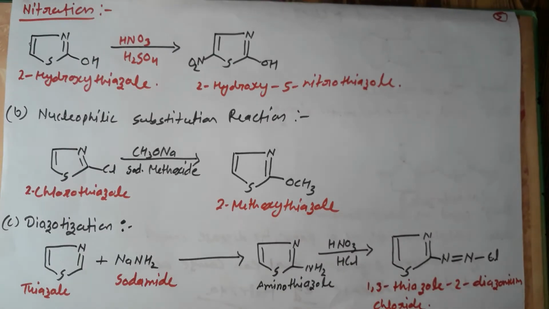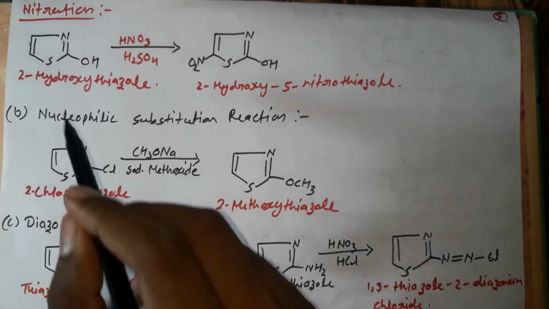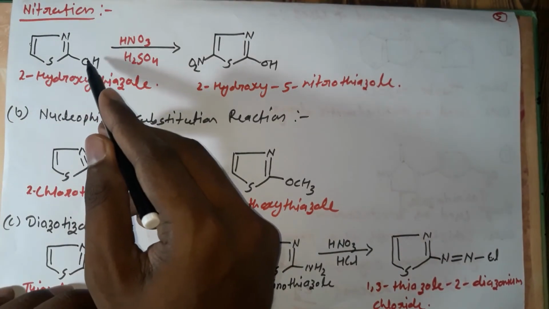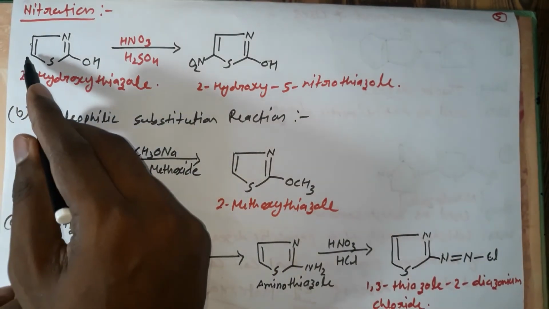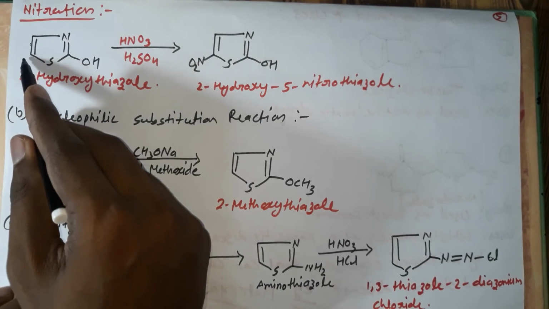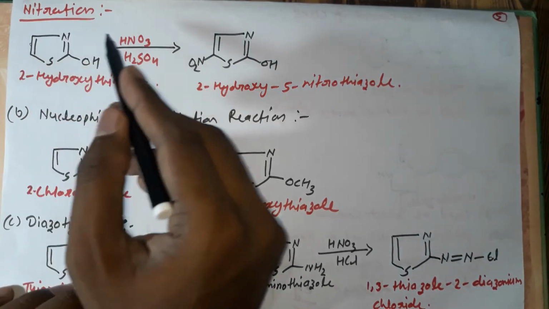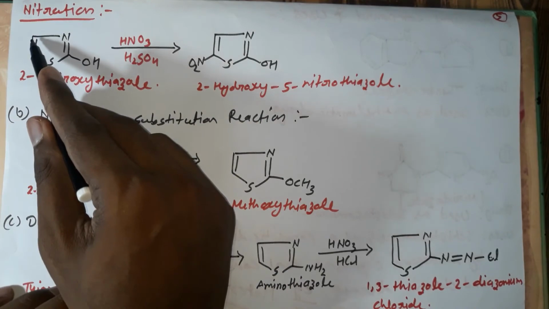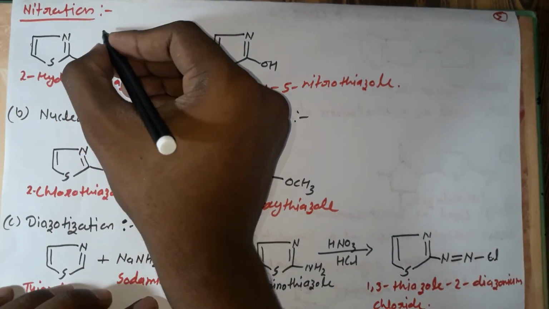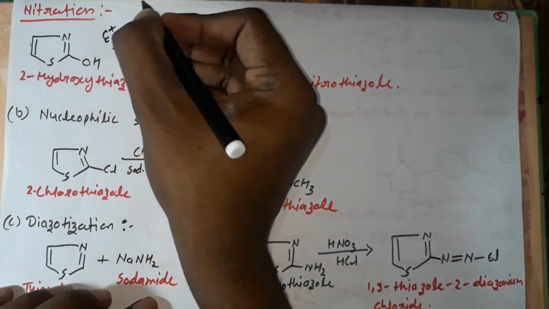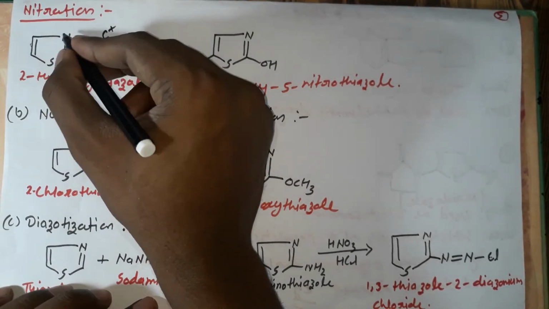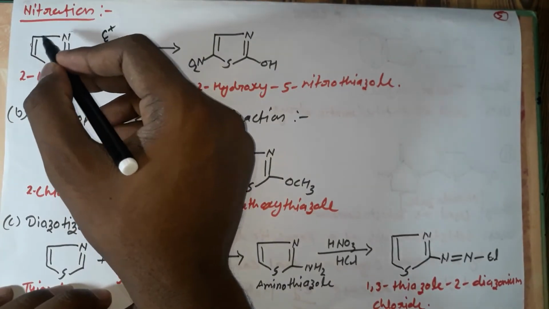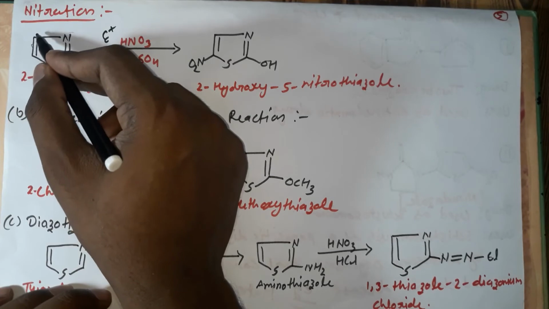The next reaction is nitration. It is also an electrophilic substitution reaction. There is only one electron releasing group, so it will increase the electron density at position 5. The electrophile will not attack at position 4 because the electrophile has a positive charge, and due to the electron withdrawing group the electron density there will be low.